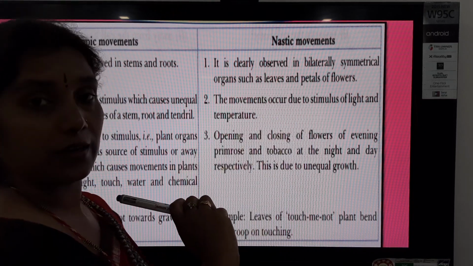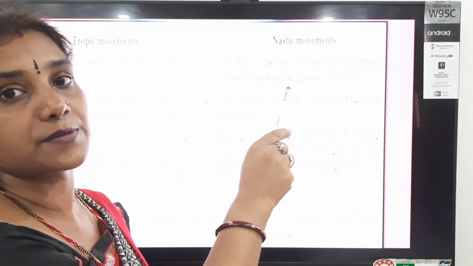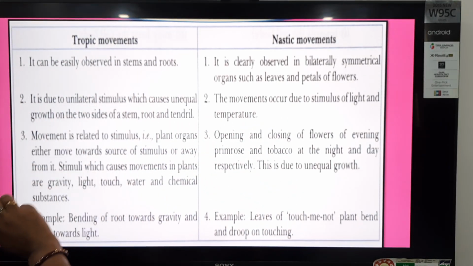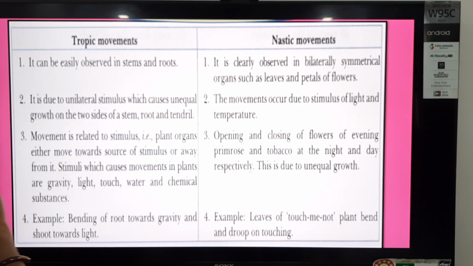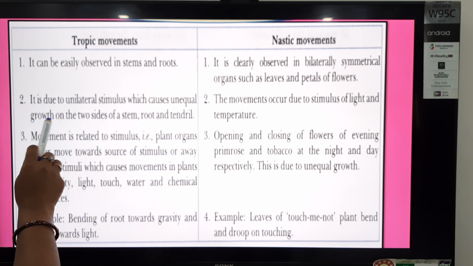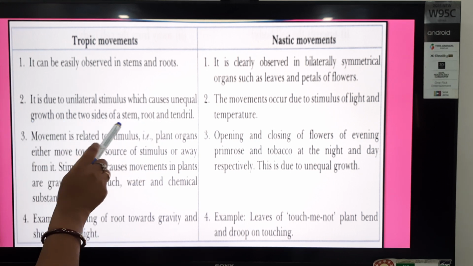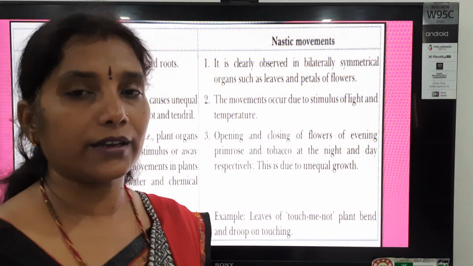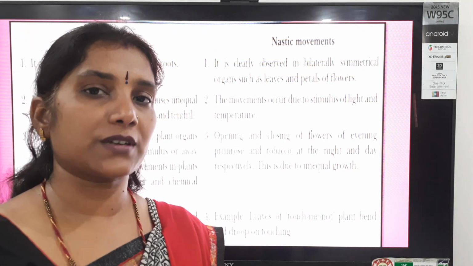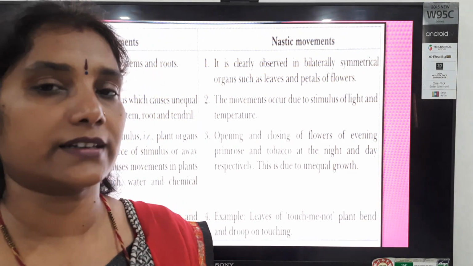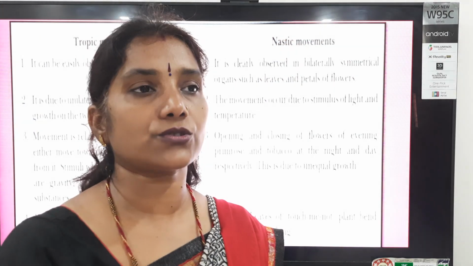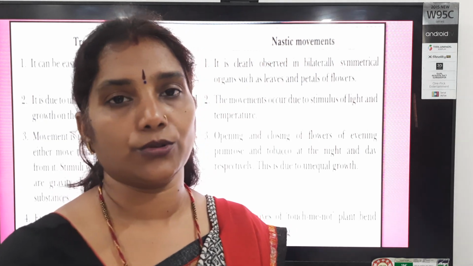आपने अभी टच मी नॉट प्लांट में देखा ना, तो किस में दिखा आपको? लीव्स में ये रेस्पॉन्स दिखा. और जो आपने ट्रॉपिक मूवमेंट्स देखे थे वो स्टेम एंड रूट्स में. And let's observe the second difference. It is due to unilateral stimulus which causes unequal growth on the two sides of a stem, root and tendril. Because students, जैसे आपको मैंने previous slides में phototropism का example दिया था. If we keep a plant in a shaded place and there is a hole where the light can enter, the plant shows only one-sided growth, isn't it?